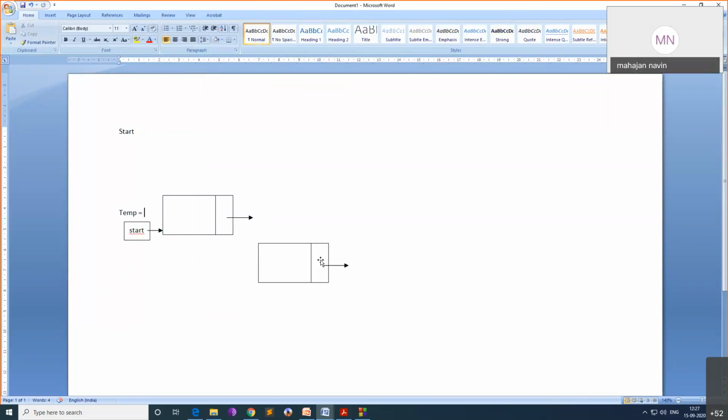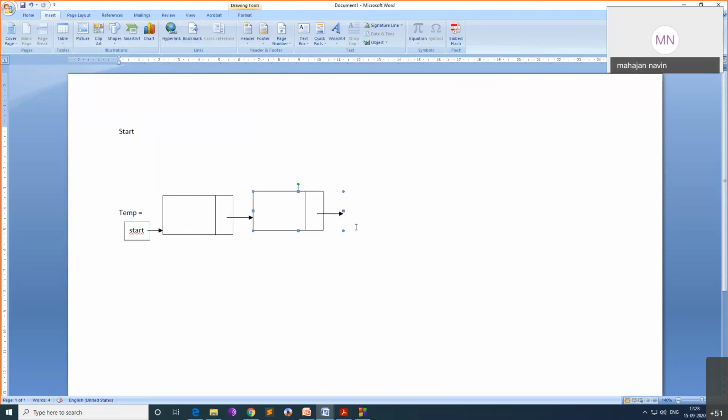When you add a new node, what will happen? Start of next will point to this new node, and the new node of next will become null. So always when you create a new node, new node of next equal to null, and it becomes the last value. Now if you add one more node, a new node is created, its next equal to null. Maybe I'll take a text box and write null.